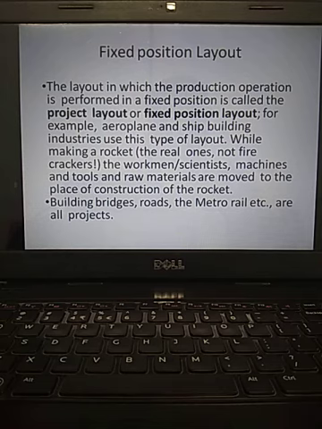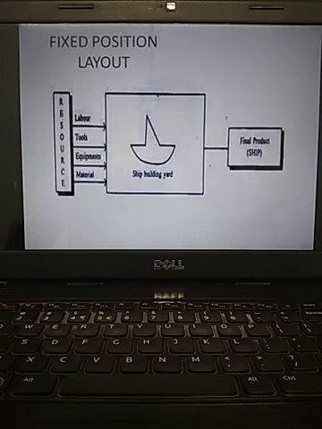But these are all very costly activities, requiring highly skilled persons with huge payments. Okay. See that ship, labor, tools, equipment, material, all moving to the ship only. Finally, the ship will be built.